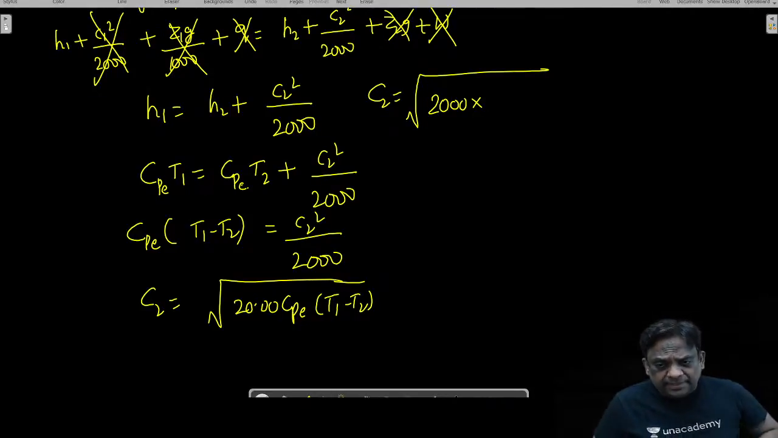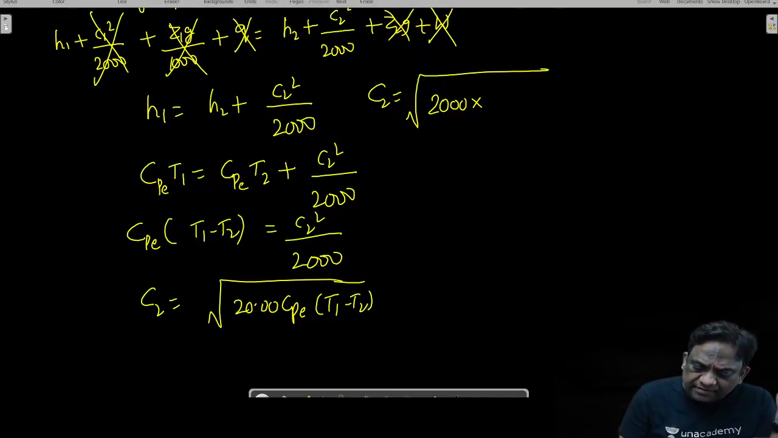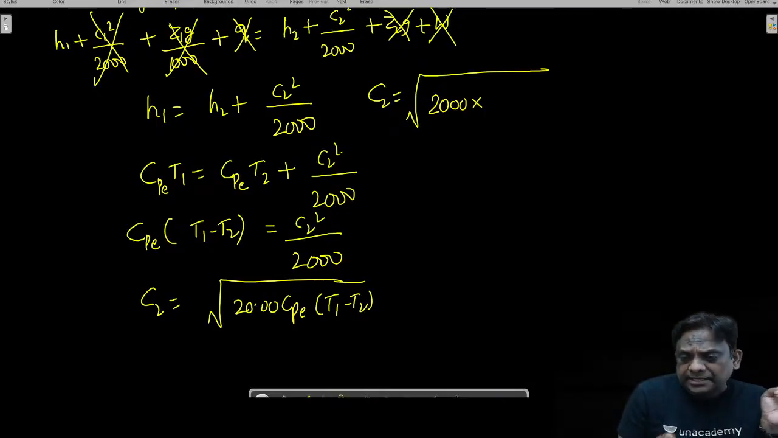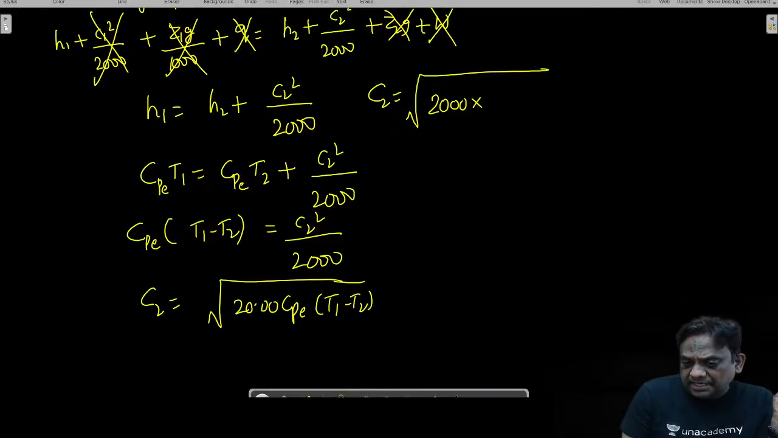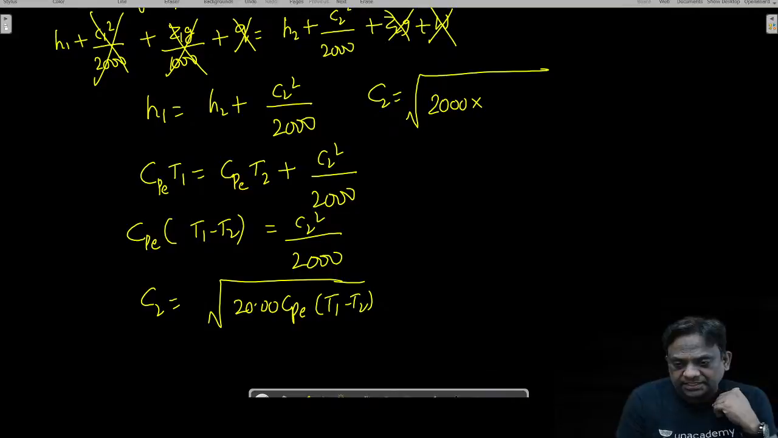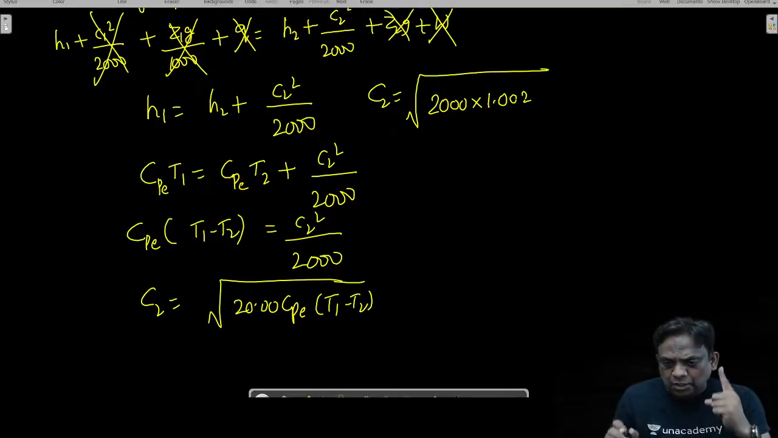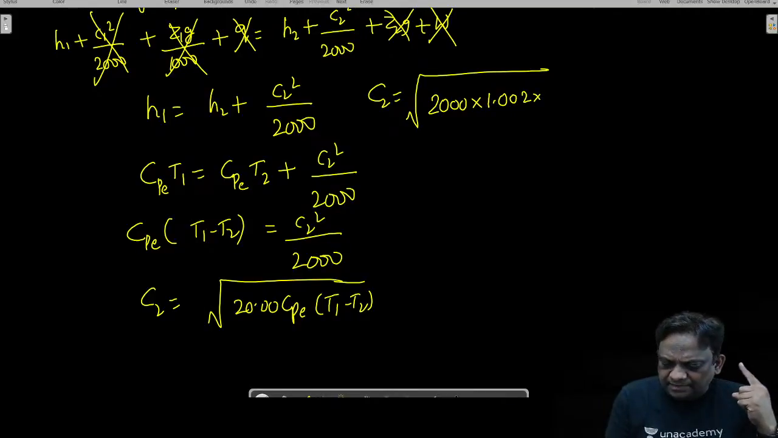So Cp should be in kilojoule per kg Kelvin. I repeat, why did you divide this with 1000? Actually, it is C2 square by 2. We have divided this with 1000 to keep everything in kilojoule per kg. So when you divide with 1000, this becomes kilojoule per kg Kelvin. So therefore, it is 1.002. Hope you understood. That's why attending basic classes is very, very important.